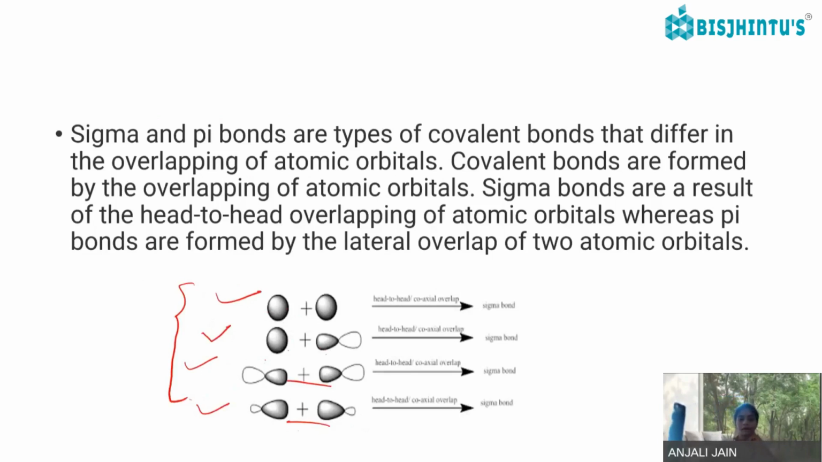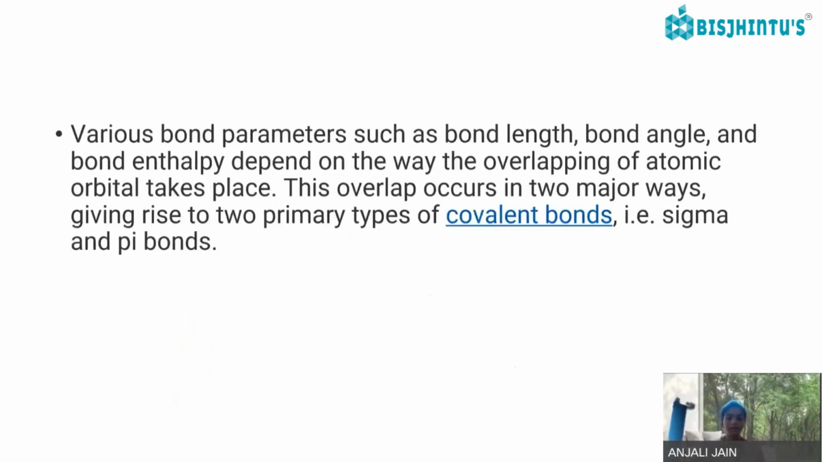Sigma bonds and pi bonds are types of covalent bonds that differ in the overlapping of atomic orbitals. Covalent bonds are formed by the overlapping of atomic orbitals. Sigma bonds are a result of head-to-head overlapping of the atomic orbitals, whereas pi bonds are the lateral or sidewise overlapping of two atomic orbitals. Like this, head-to-head overlapping, for example in hydrogen. Various bond parameters such as bond length, bond angle, and bond enthalpy depend on the way the overlapping of atomic orbitals takes place.